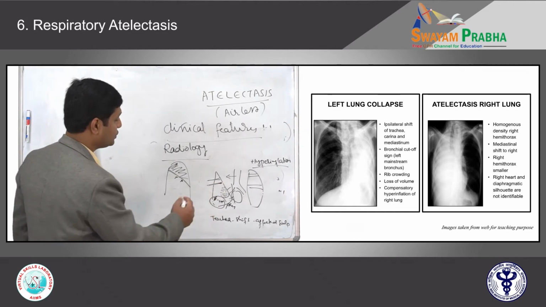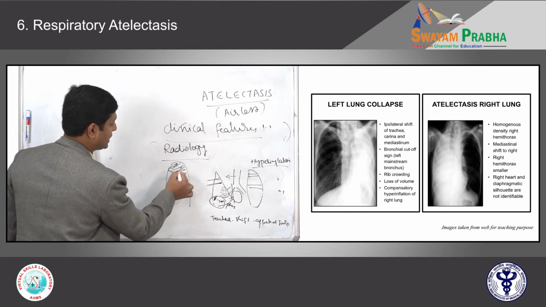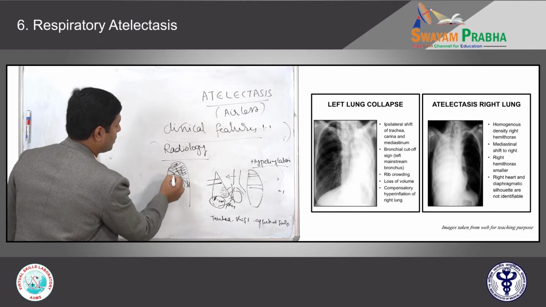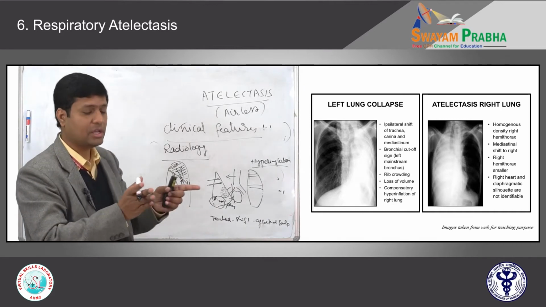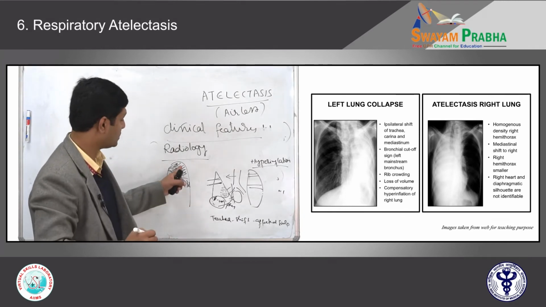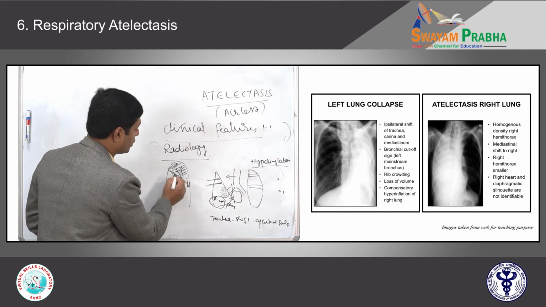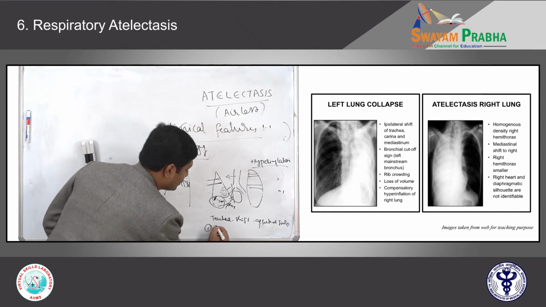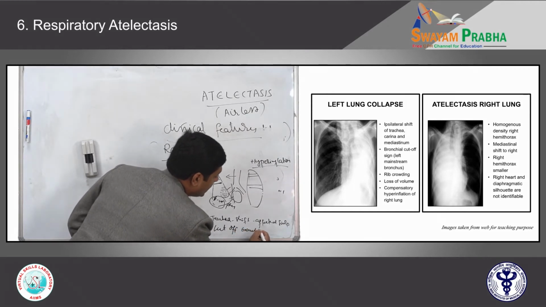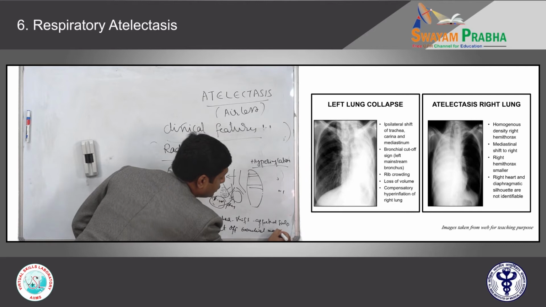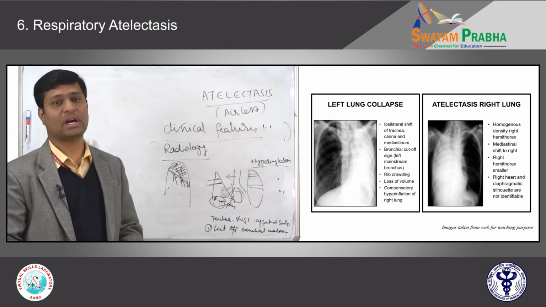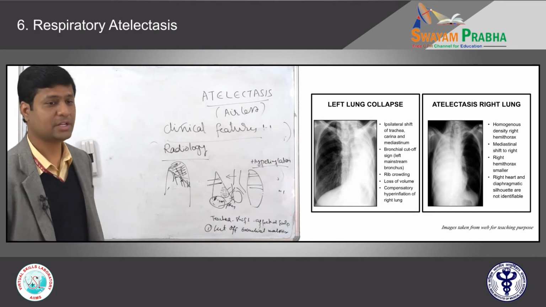On top of that, if you see atelectatic portion, if one portion is atelectatic here, what will happen? There is a sudden cut-off of bronchial signs. Bronchial tree, bronchovascular markings, you can make out till the pleural surface. But because lung is collapsed here, it will be cut off. So cut off bronchial sign or bronchial markings on radiology are again important features to say that the affected portion of the lung is airless or atelectasis, right?